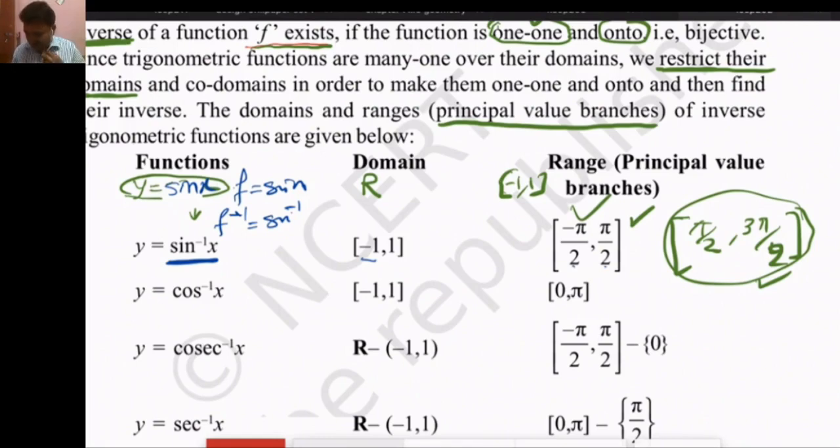But now here, the first function is the sin inverse function.